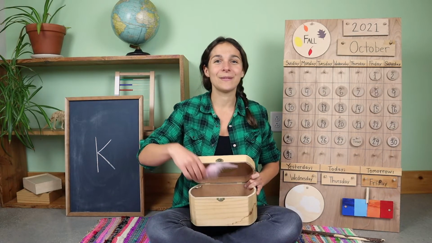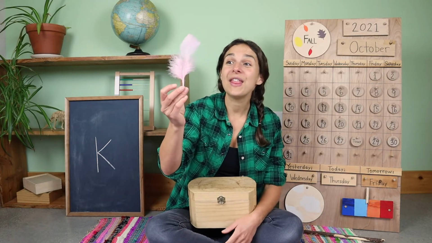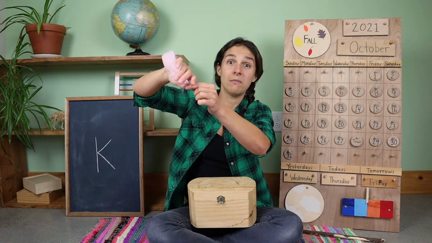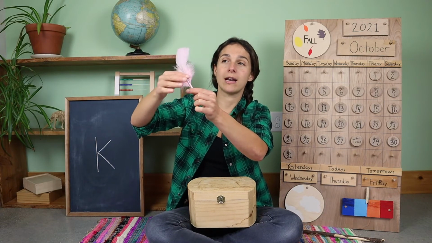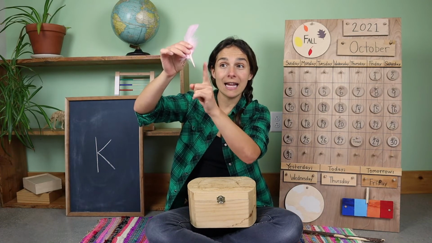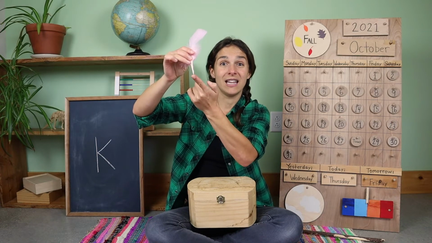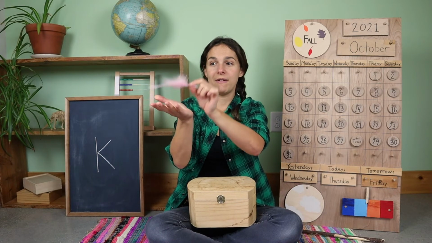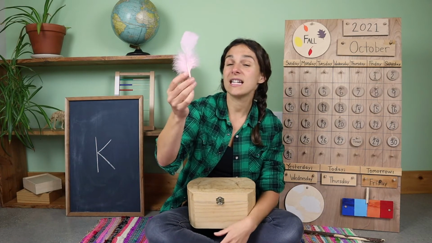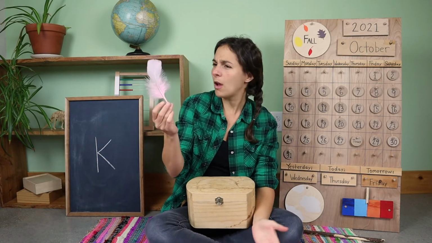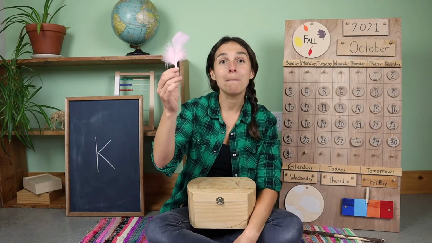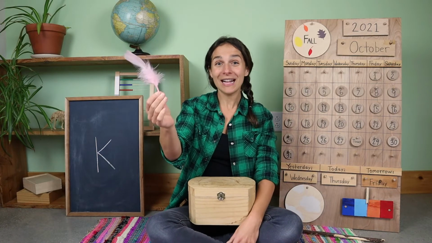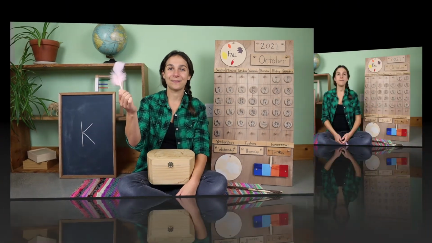Let's take a look. This is a feather. So this part of the feather must have been the soft part that I was feeling. But look at this end of the feather right here. This part must have been the pokey part that I felt. It's very, very light. And this is the color pink. What kind of bird has pink feathers? A flamingo. That's also what I was thinking.